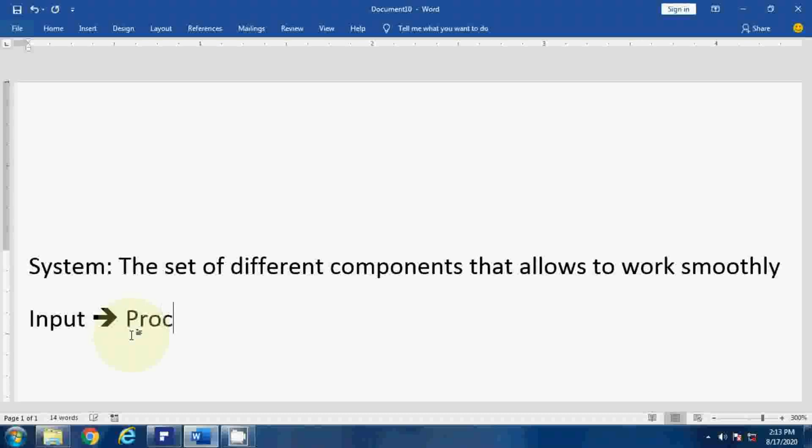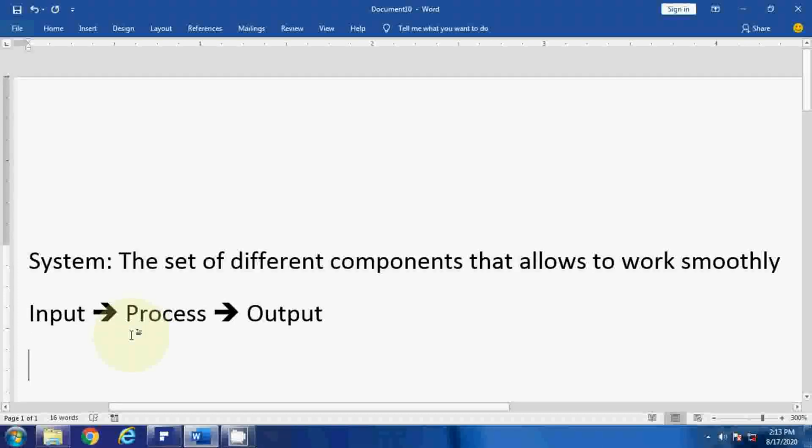So that is called a computer system, which is operated through electronic power. So it requires power. That's why it is called an electronic device. And then it will perform input, process and output. Now see, let me relate this to our daily life. What is input, what is process and what is output?